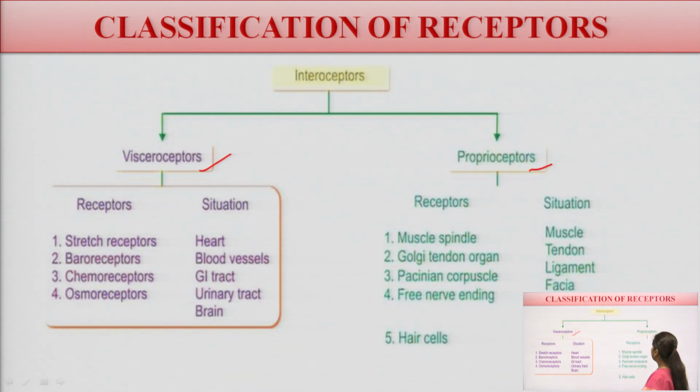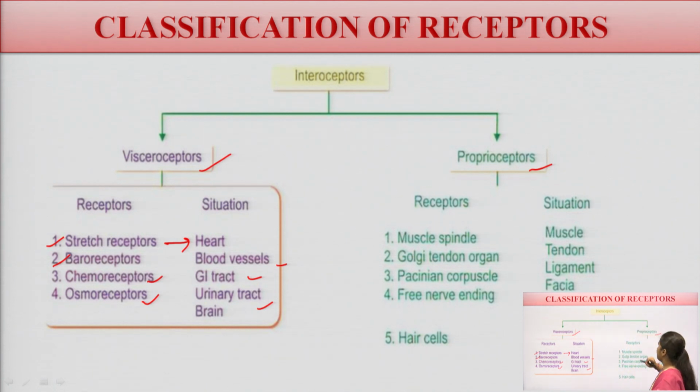Now if we classify these receptors as interoreceptors, interoreceptors are again divided into the visceroreceptors and proprioceptors. These visceroreceptors are stretch receptors, which are situated at the heart, because स्ट्रेचेबिलिटी बहुत चाहिए होती है. जहाँ पे स्ट्रेचेबिलिटी होगी, मीन्स रेस्पिरेटरी में भी प्रेजेंट होंगे, because in the lungs, whenever we inhale forcefully, the lungs will expand. ठीक, so stretch receptors are situated in the heart or lungs, baroreceptors in the blood vessels, chemoreceptors in the GI, osmoreceptors in the urinary tract or in the brain.